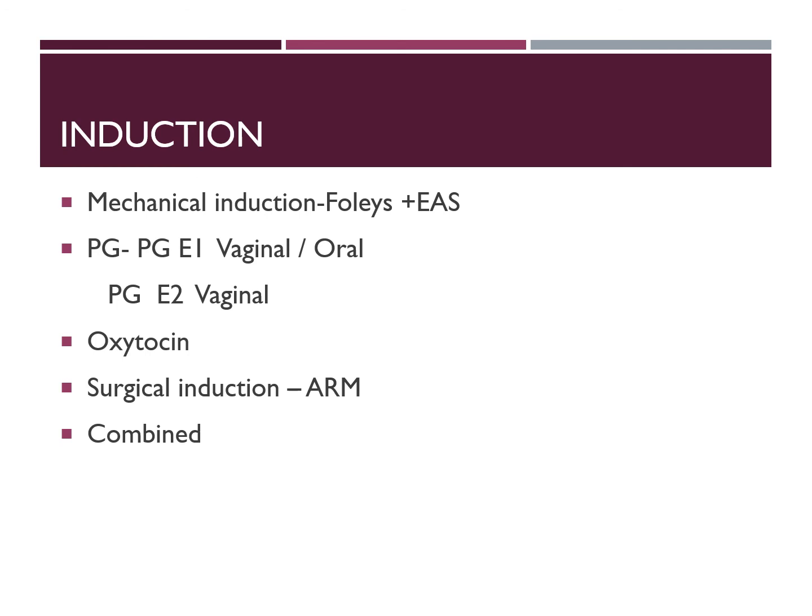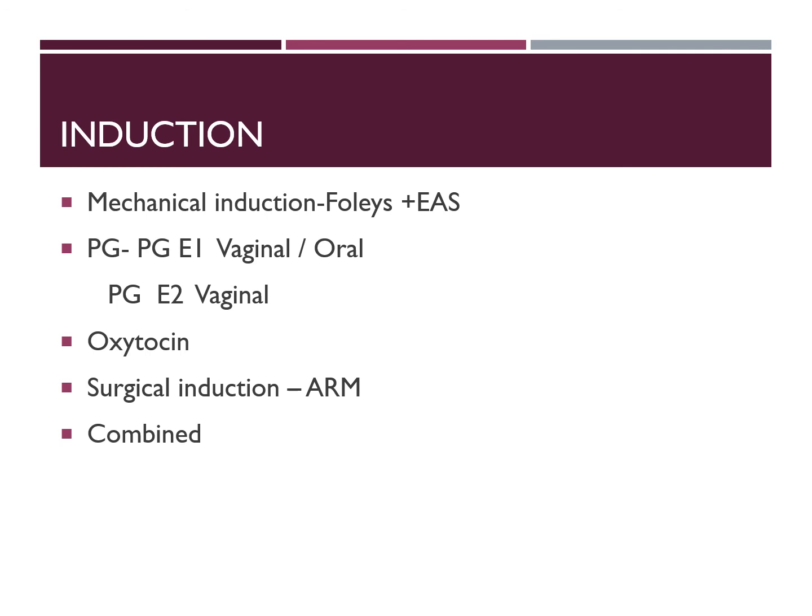It can also produce tachysystole and is contraindicated in a scarred uterus. Other minor side effects of prostaglandin are allergy to prostaglandin, nausea, vomiting, diarrhea, etc.